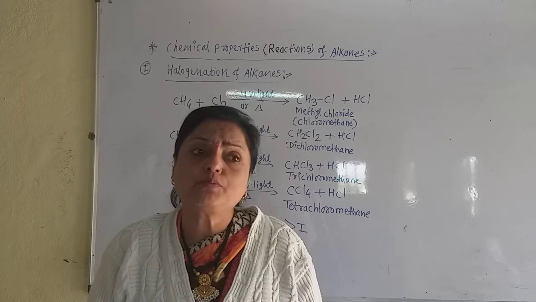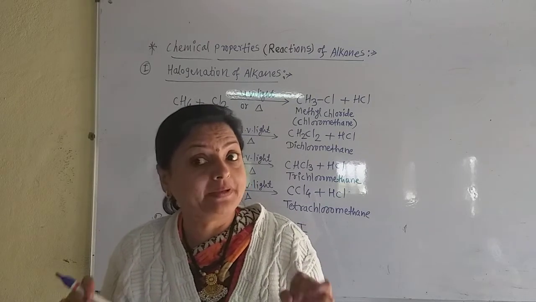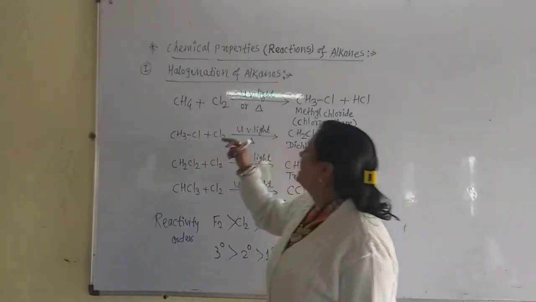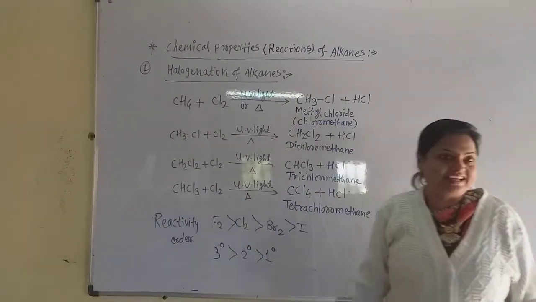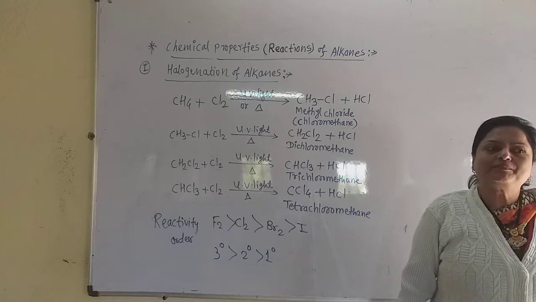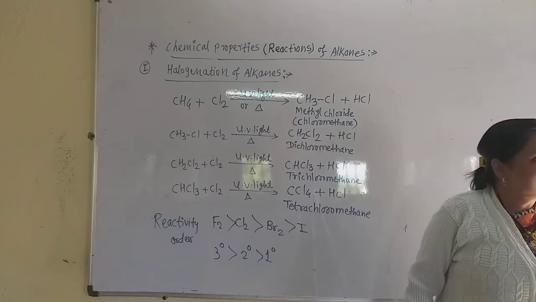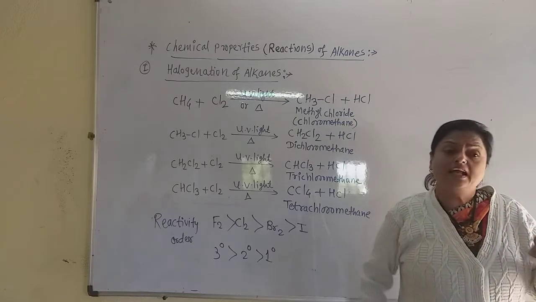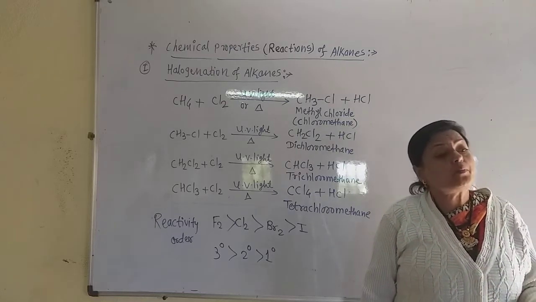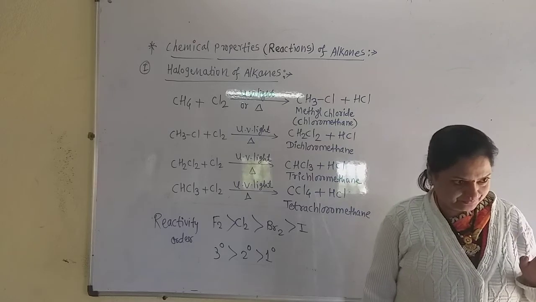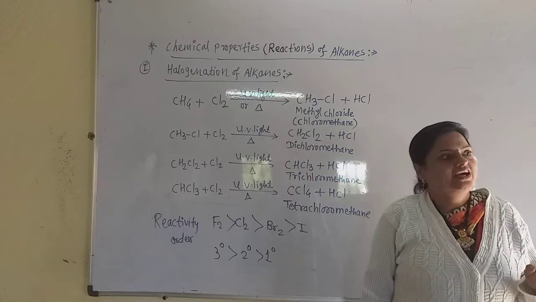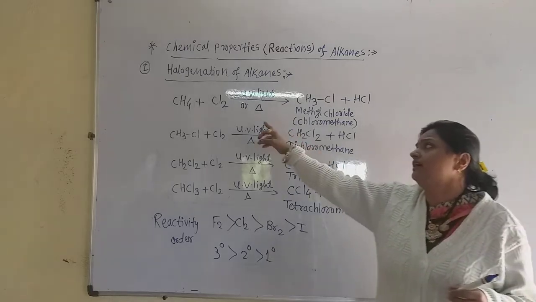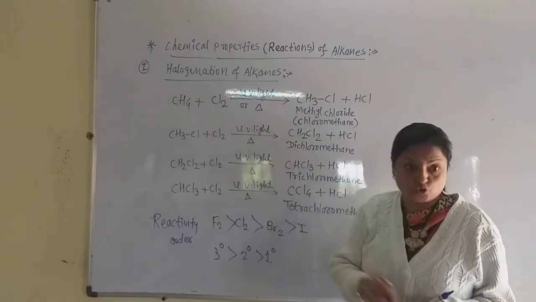Now, let us come to the chemical properties or chemical reactions of alkanes. The first one is the halogenation of alkane. Halogenation means what? Reaction with the halogen. Chlorine always reacts with the alkane in the presence of ultraviolet light. Ultraviolet light means diffused sunlight. Or we can do the reaction by heating also.